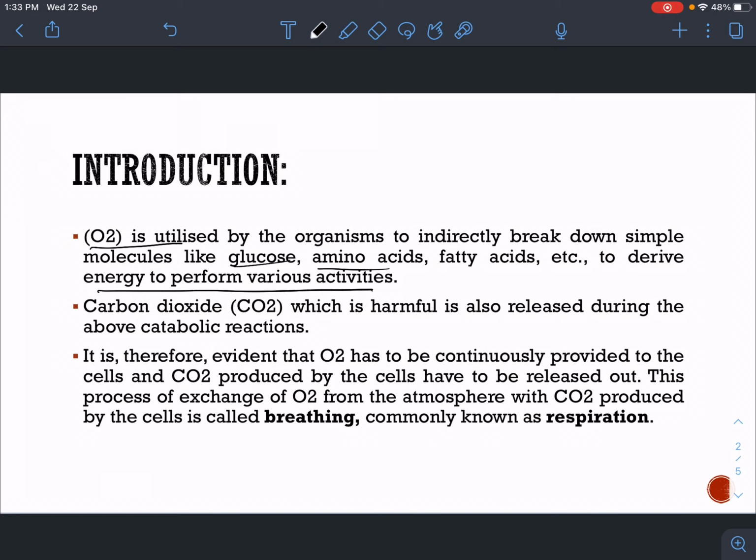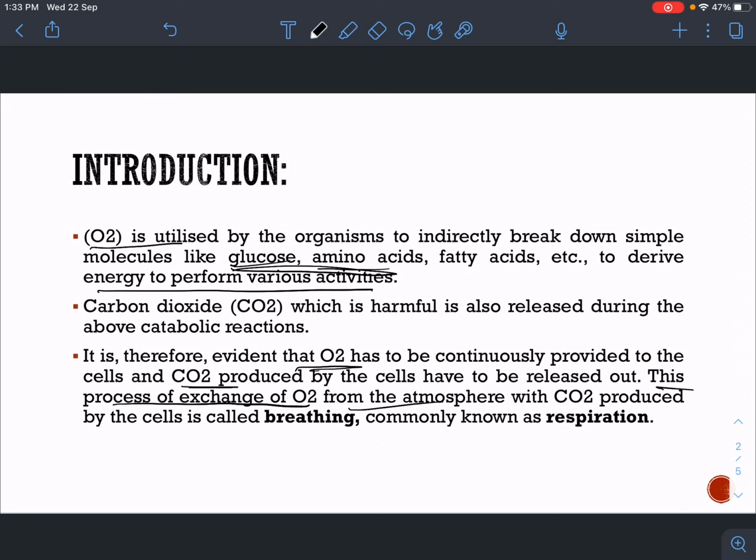So we can see that this whole process is taking place in our cell. So our cell needs oxygen so that it can break these molecules, and it will release CO2 which has to be discarded or released out from the cell and taken away from it. So this process of exchange of oxygen from the atmosphere, where do we get this oxygen from?